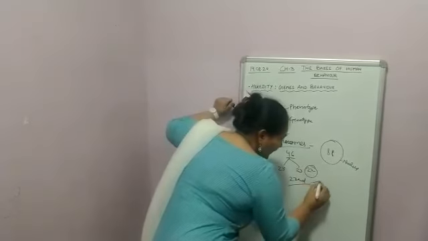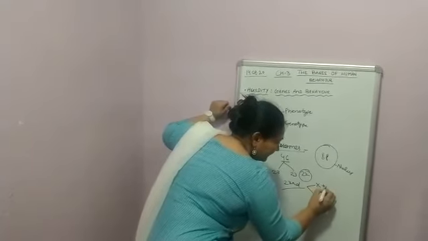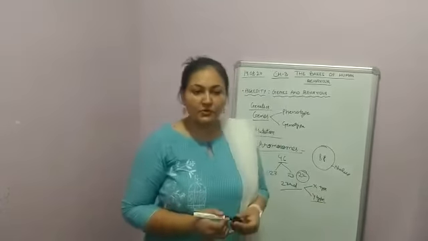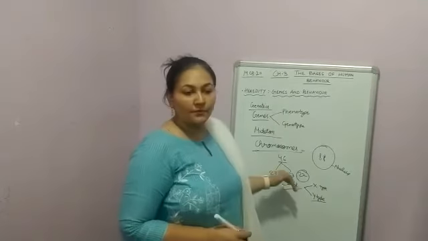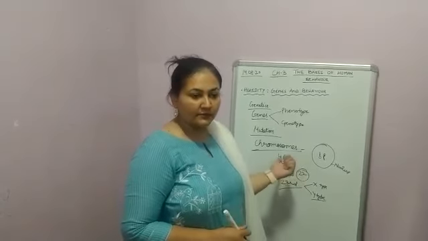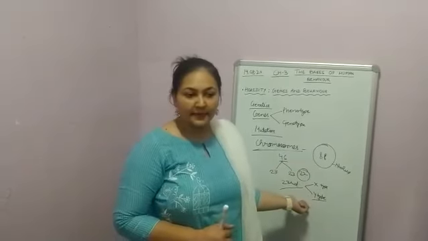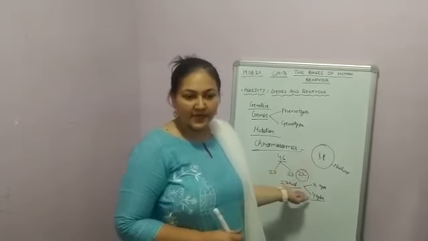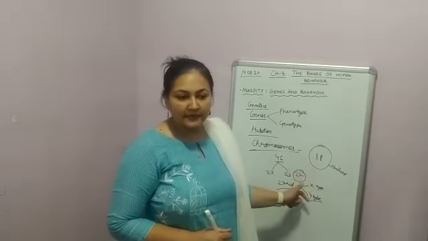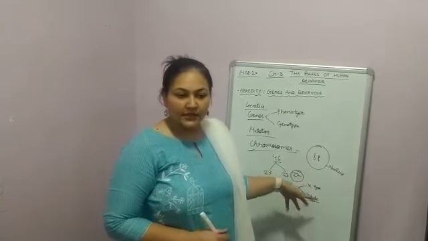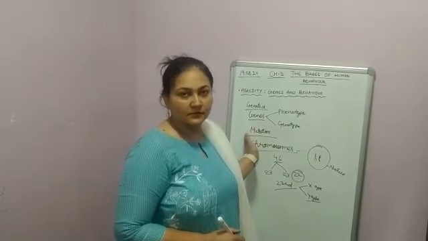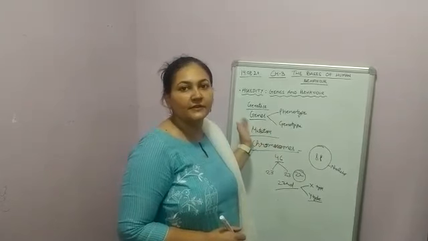There are 2 types of chromosome. First is X type and the second is Y type. So the process goes like this. The 23rd chromosome of the sperm cell can be either X type or Y type. If X type fertilizes an egg cell, then the child would be a girl. And if Y type fertilizes the egg cell, then the child would be a boy. So this is the process of deciding the gender of a particular child.